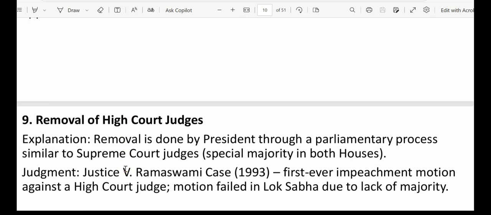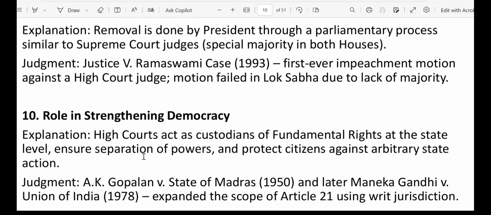Next, it's regarding the removal of a High Court judge. How can a judge of High Court be removed? He or she can be removed by the President through a parliamentary process similar to Supreme Court judges. Here, special majority is needed in both the houses. So what is special majority? That I am going to discuss in the next slide. Now here we have an important judgment, that is Justice V. Ramaswamy case, 1993, which talks about the first ever impeachment motion against a High Court judge, though the motion failed in Lok Sabha due to lack of majority.